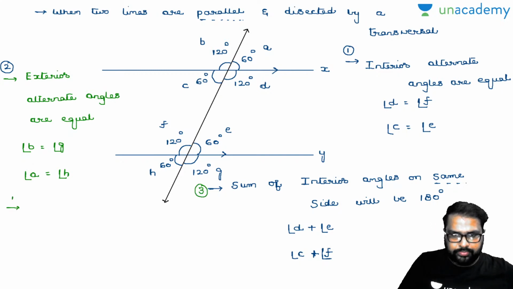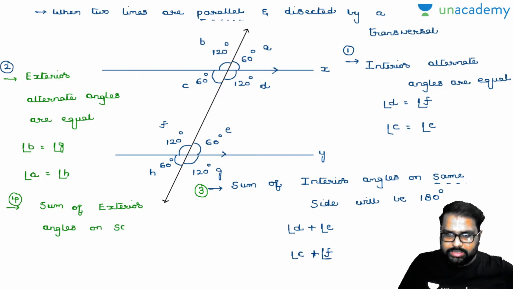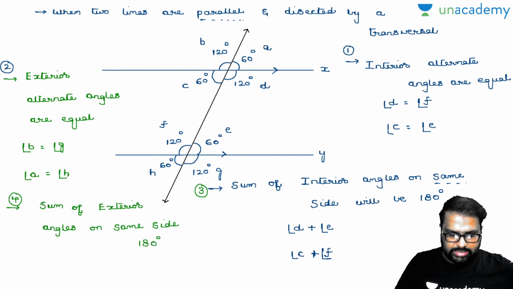And this is the fourth one. Now, everybody knows the sum of exterior angles on the same side. I hope I am clear. Sum of exterior angles on the same side will be 180 degrees. Arnab, is it clear? Please let me know in the comment section box. Now what are those angles there? Can anybody say? I'll write down those angles here perfectly.